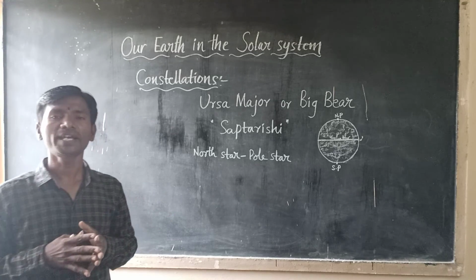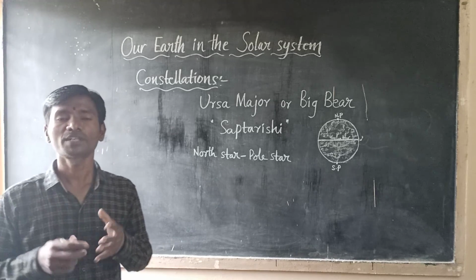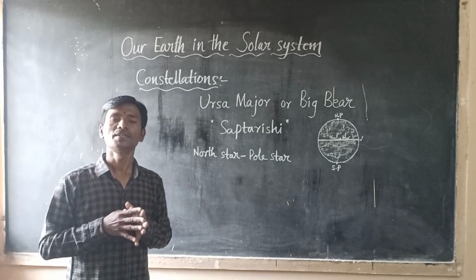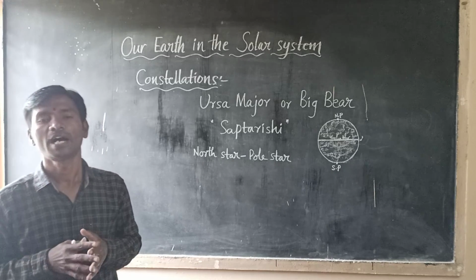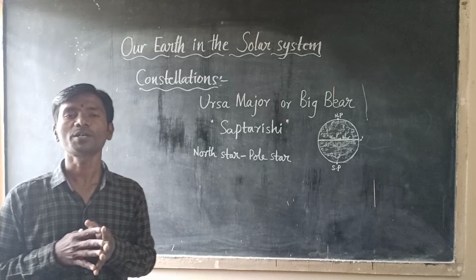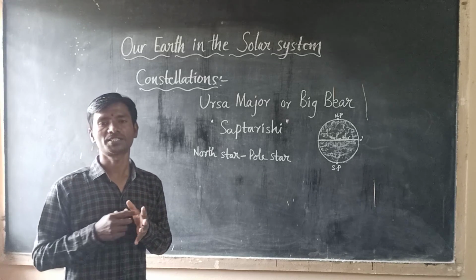We can locate the position of the pole star with the help of Saptarishi or Ursa Major constellations.